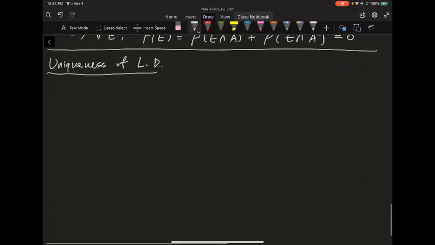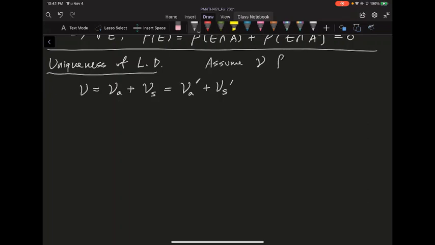Suppose I have mu equal to mu of A plus mu of S, where A is the absolutely continuous part and S is the mutually singular part. And suppose I have a different decomposition, let's call it mu of A prime plus mu of S prime. Let's assume for now that mu is finite, so the mu of everything needs to be finite.